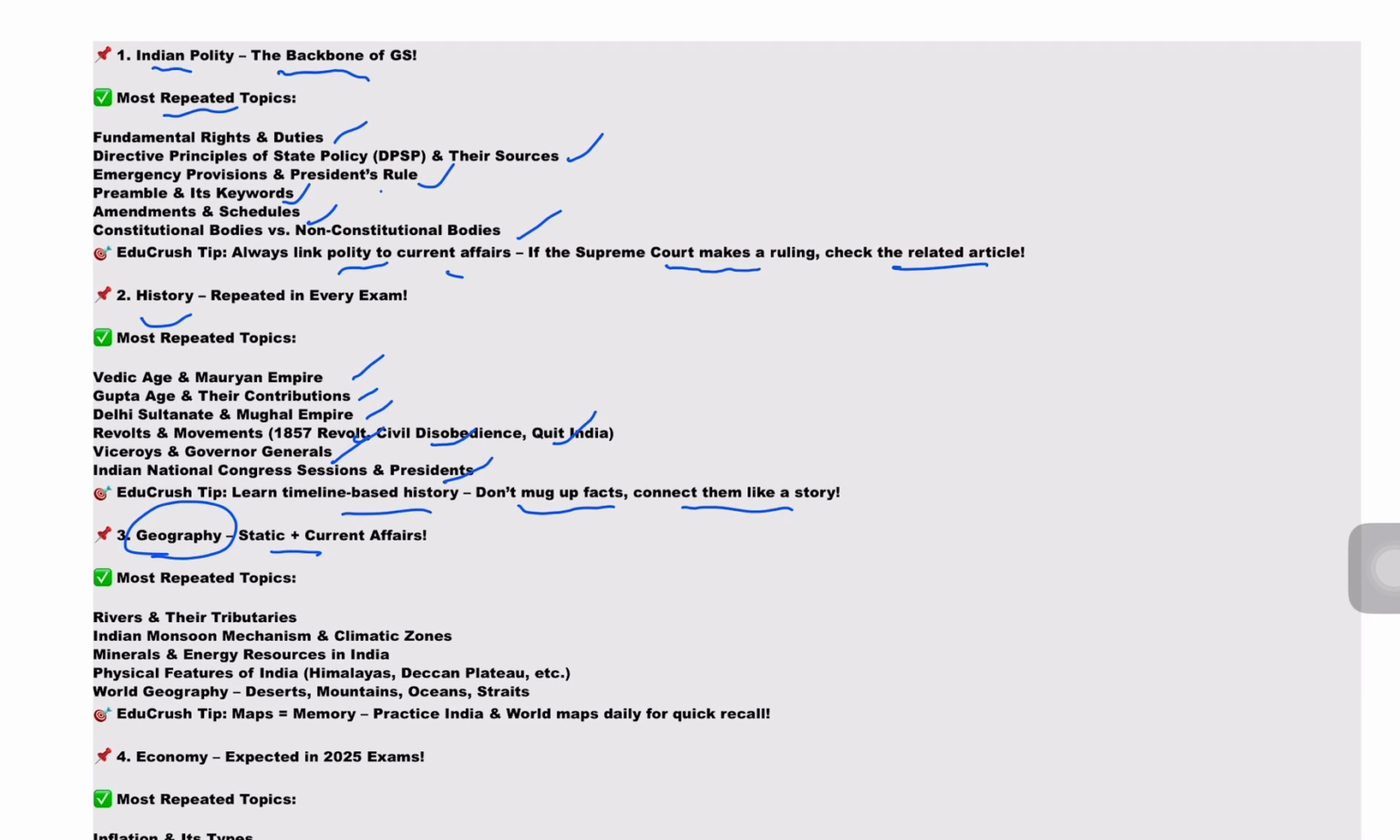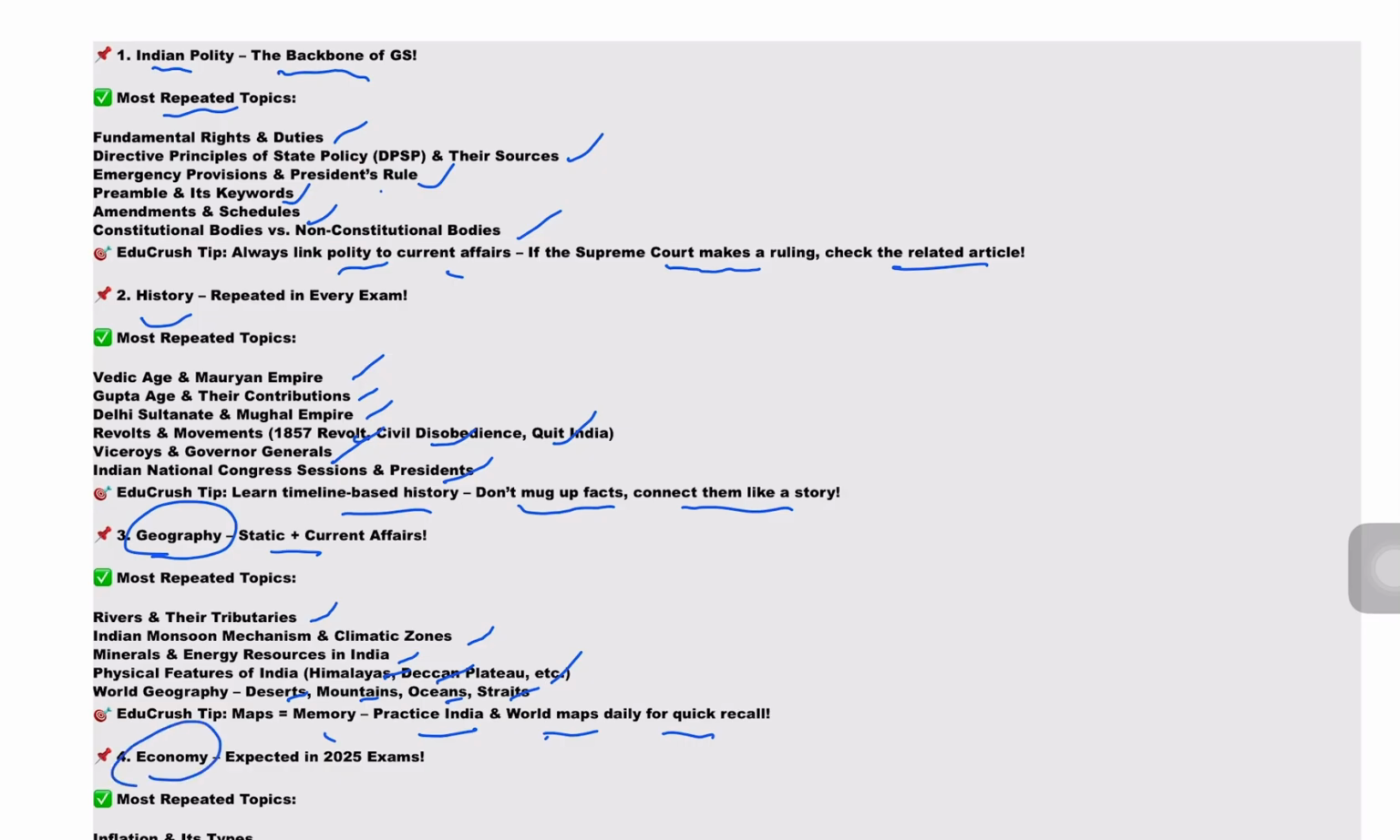Next from geography, static plus current affairs. Most repeated topics are rivers and their tributaries, Indian monsoon mechanism and climatic zones, minerals and energy resources in India, physical features of India, that is Himalayas, Deccan Plateau, etc. Next, world geography, deserts, mountains, oceans, straits. And the tip from EduCrush is maps equals memory. Practice India and world maps daily for quick recall.